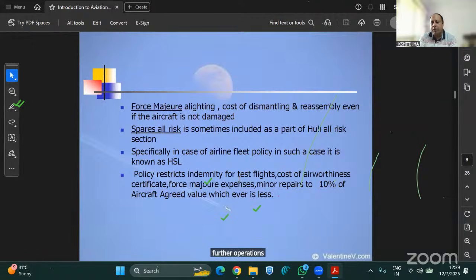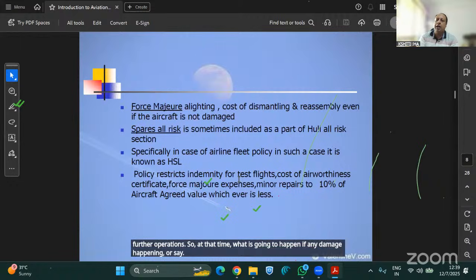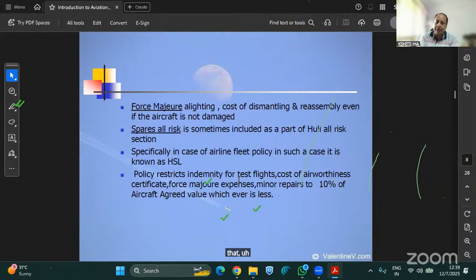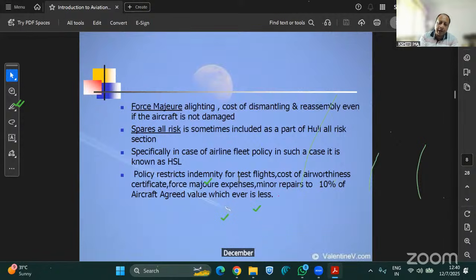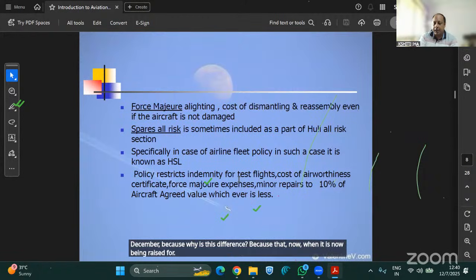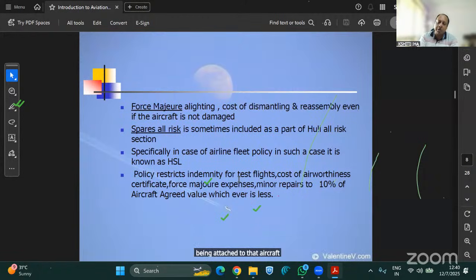At that time, if any damage happens, or say the jack comes down or fails, there will be physical damage to the engine, and that loss will be covered under your hull policy. Please remember, because why is this difference? Because when it is being raised for attachment to the aircraft, it is already part of the hull. This is a major difference.